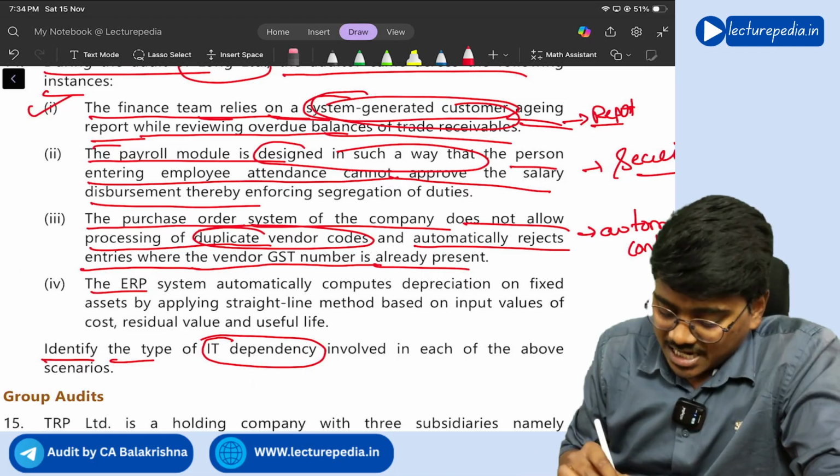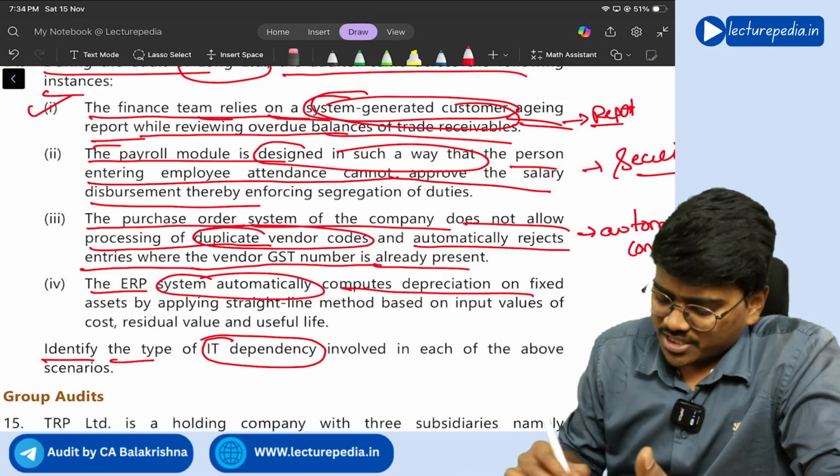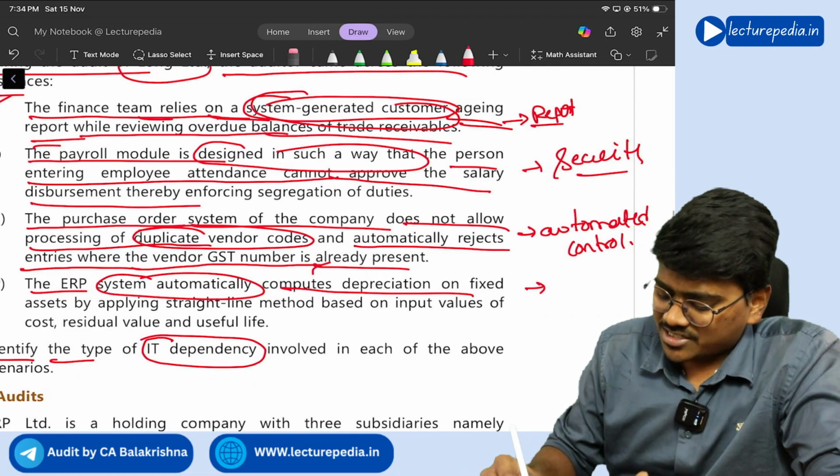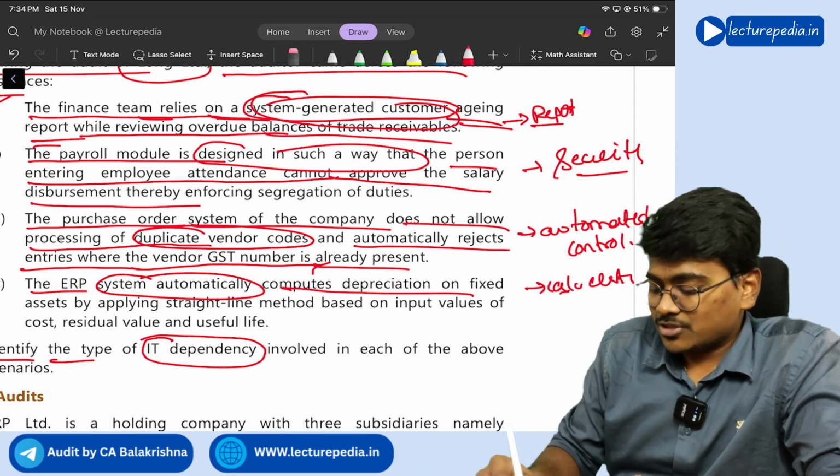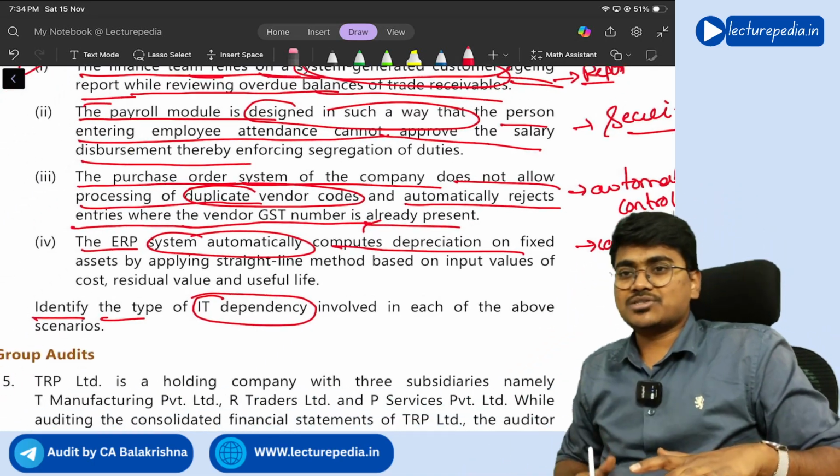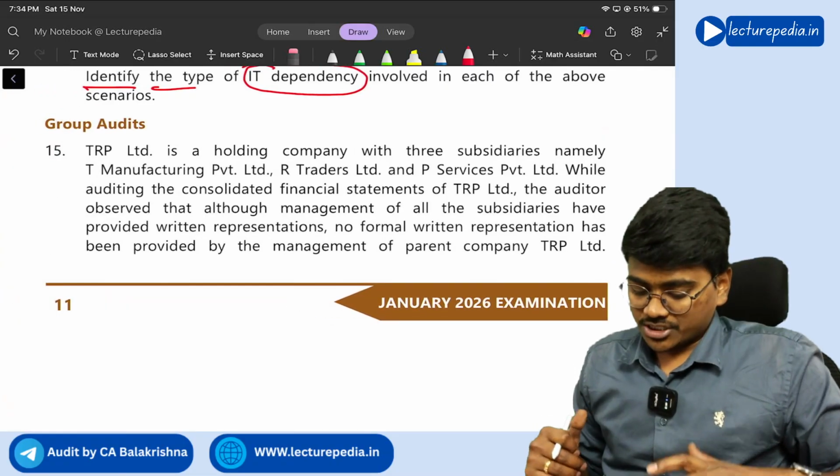Next, ERP system automatically computes depreciation. So computes means calculation. Simple, right? So these are the four IT dependencies that they have discussed in the question. Next, question number 15.